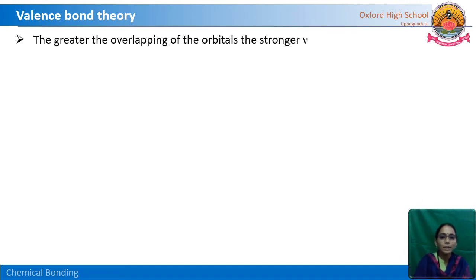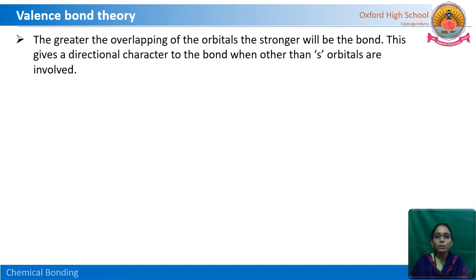Let us see how many types of bonds there are. The greater the overlapping of the orbitals, the stronger the bond will be. If the overlapping is greater, then the bond so formed is also much stronger. This gives a directional character. This bonding gives us a direction when orbitals other than s are involved. Why? Because the s orbital is spherical, so there is no direction at all. But the p orbital gives us a direction because there are three p orbitals, that is px, py and pz.